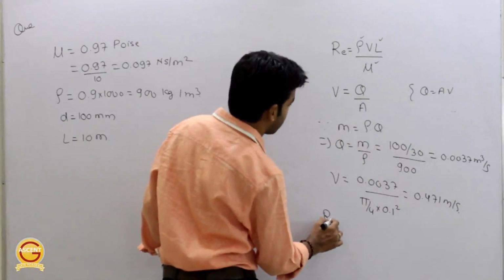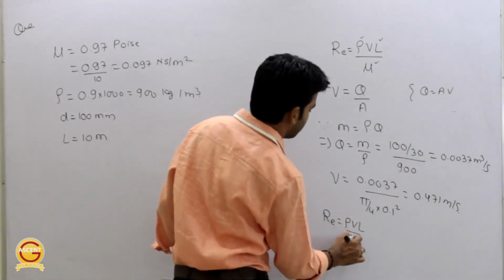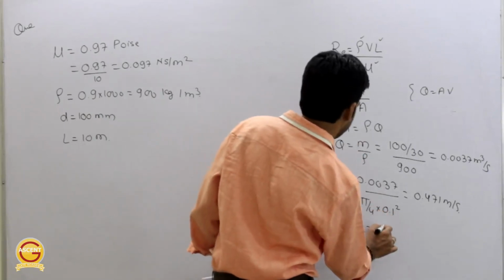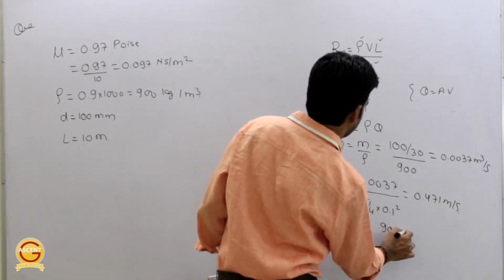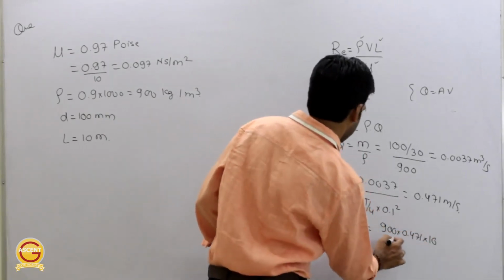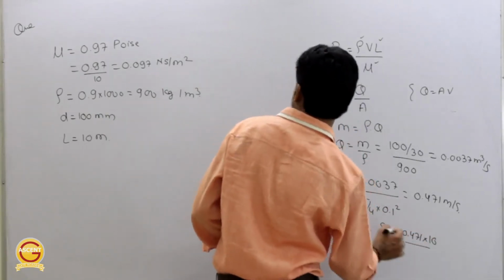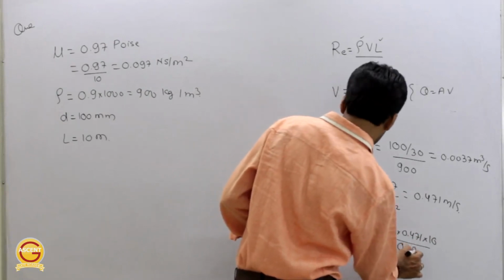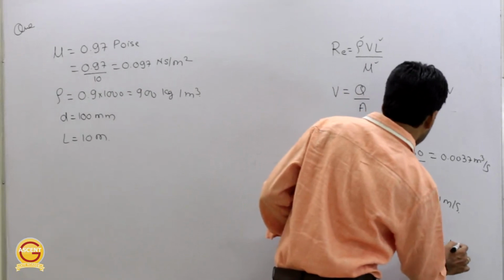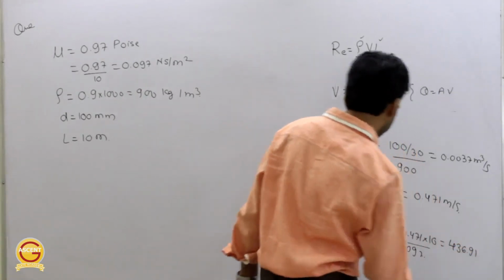Okay, now once you have the velocity, you can determine the Reynolds number. So this Reynolds number Re is equal to rho v L by mu. Just put the value. So rho is 900 into 0.471 into length is given as 10 meter divided by mu, we have calculated as 0.097. Okay, so from here we get this Reynolds number as 436.91.